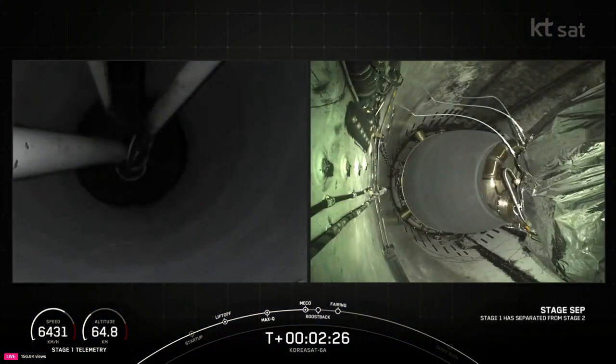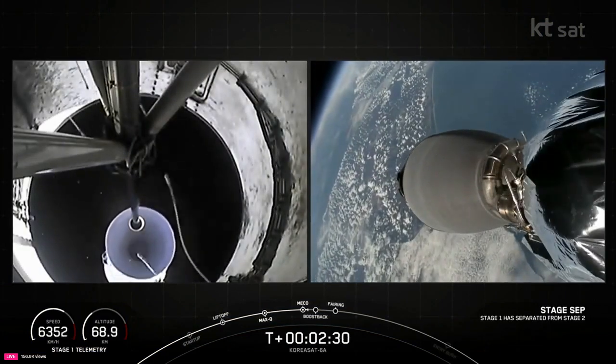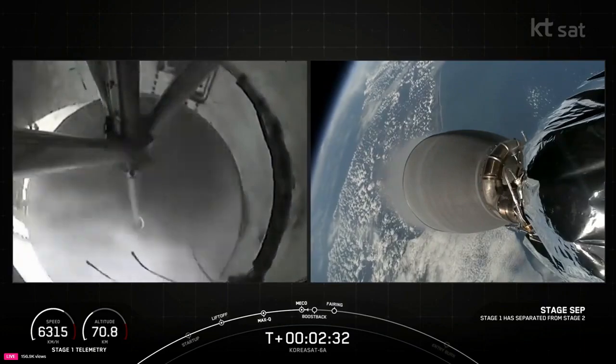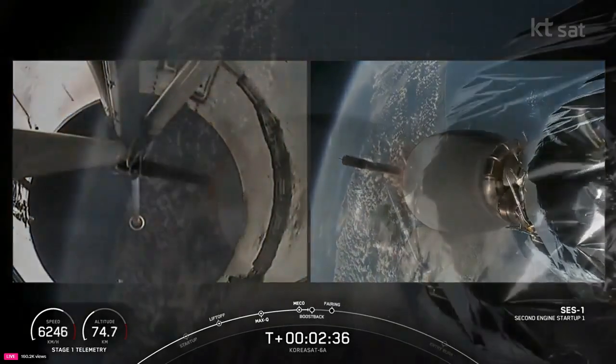Stage separation confirmed. Stage 1 boost back startup. MVAC ignition.